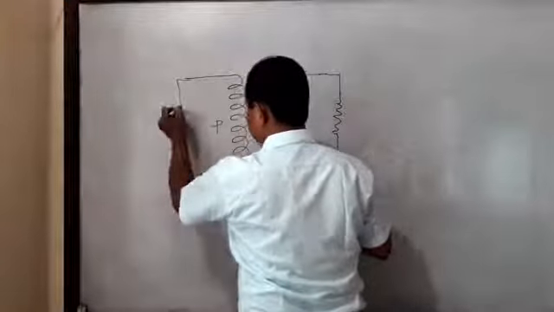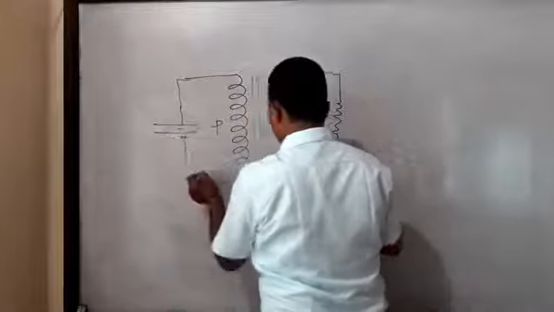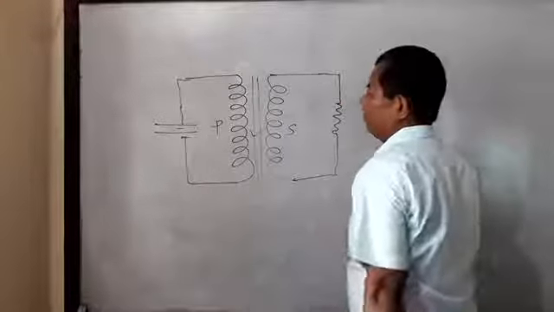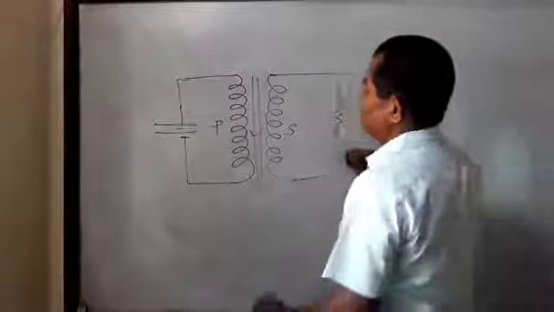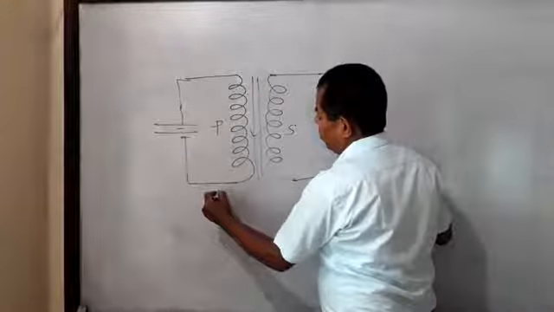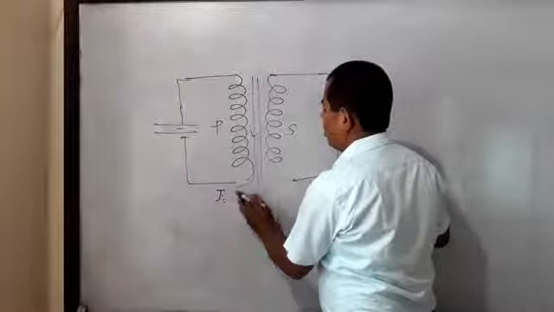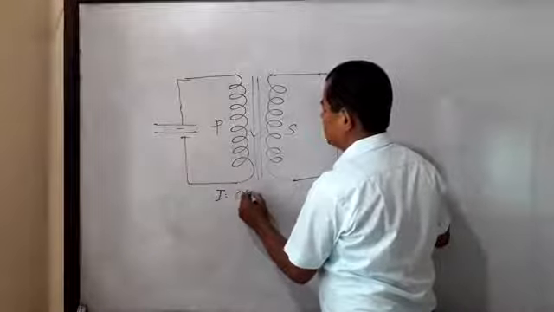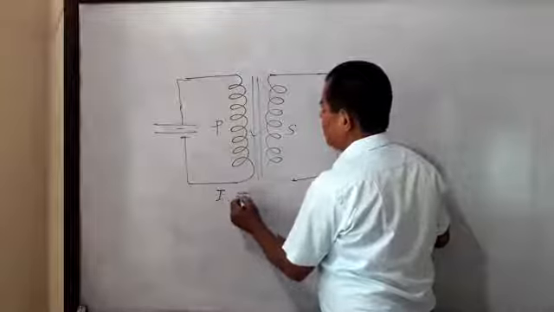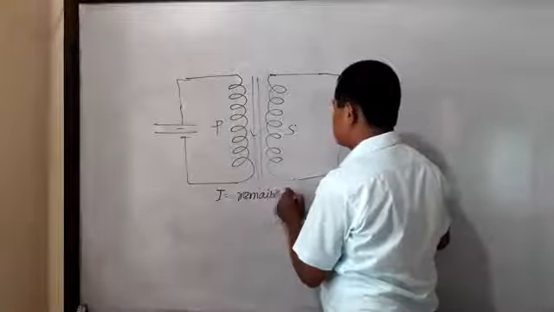First, in one case, when we apply DC, does the transformer work? No. Why not? When we apply DC, the value of current remains constant.